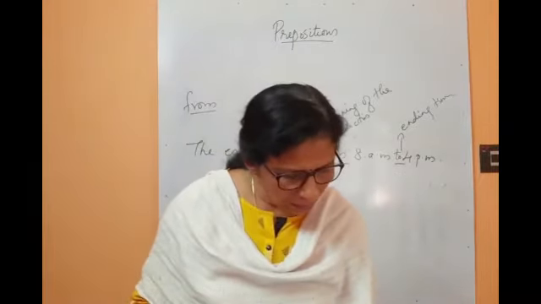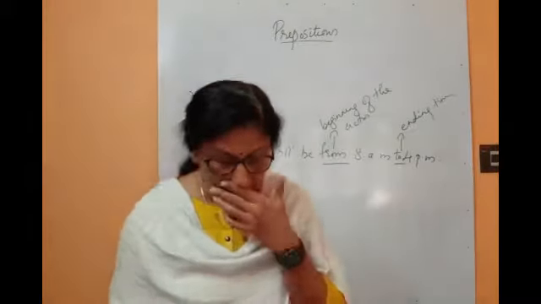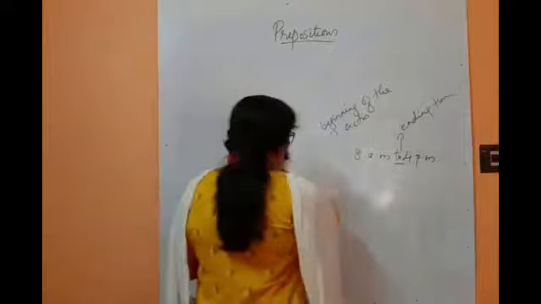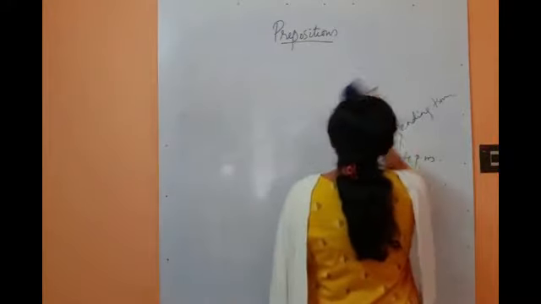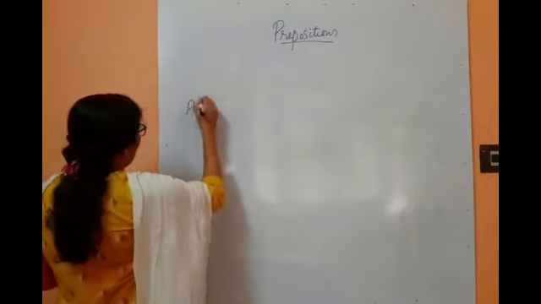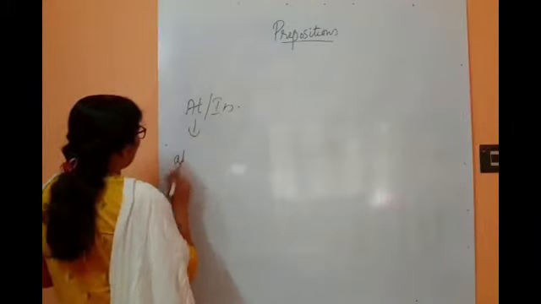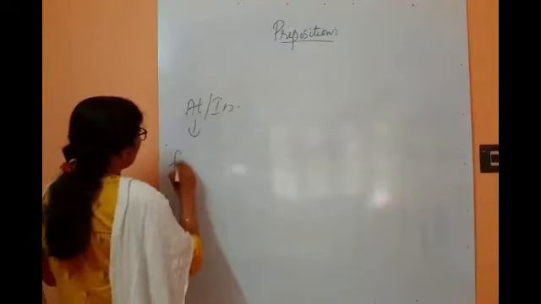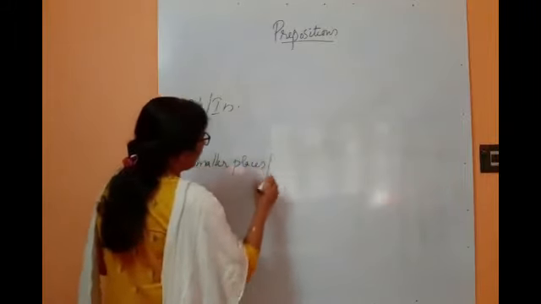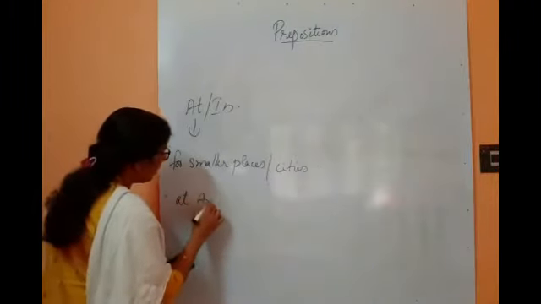Okay, and the next set of prepositions are at and in, in connection with the places. So already we have studied last year the difference between at and in connection with the places. Okay, so the difference is that at is used for smaller places or cities. Okay, at Ambalur,